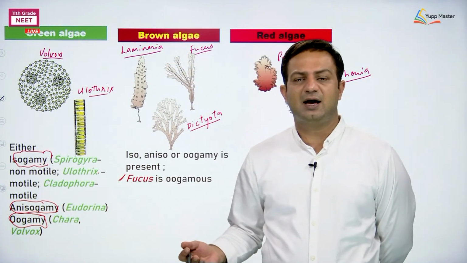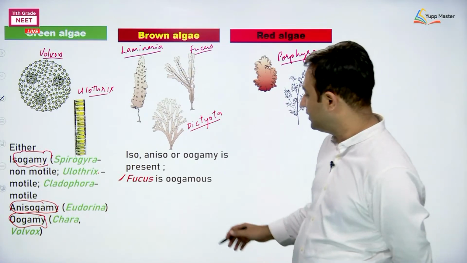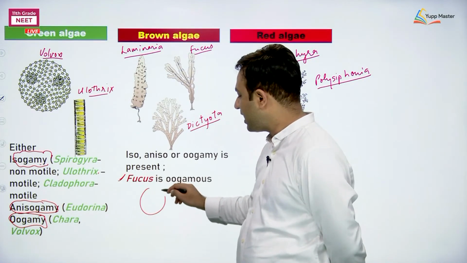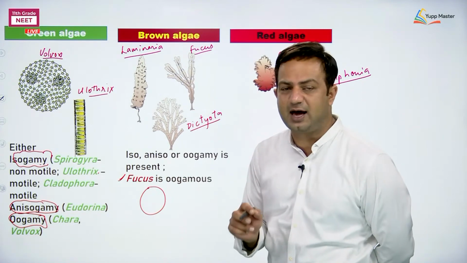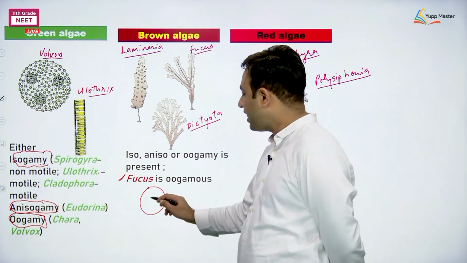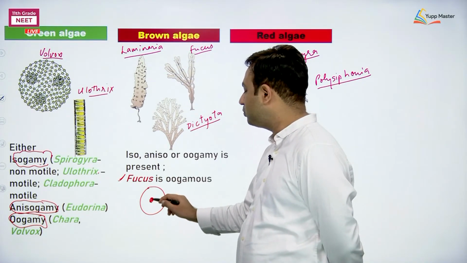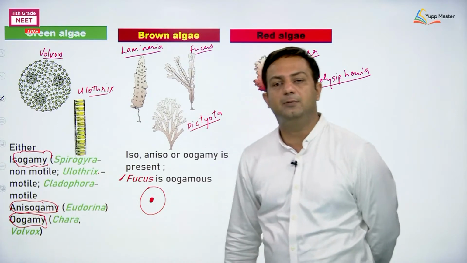I am taking this example from the chapter Reproduction in Organisms. Fucus has large female gametes. They have given it in words, I am making it into a diagram. The larger female gamete is food-laden, non-motile.